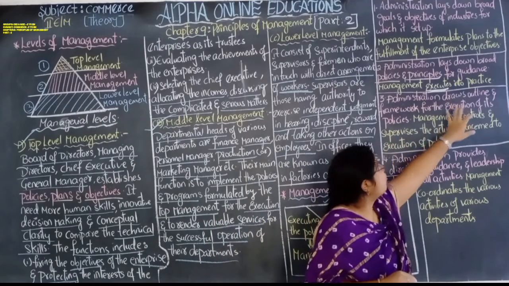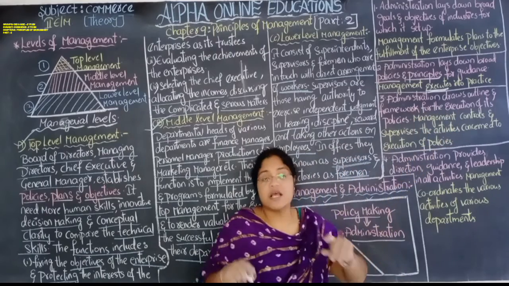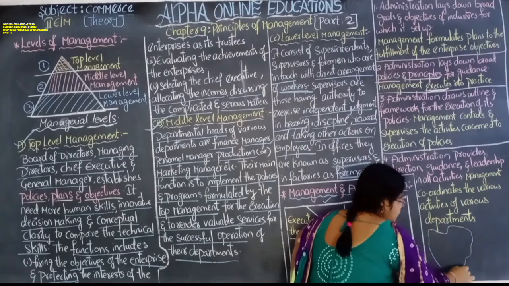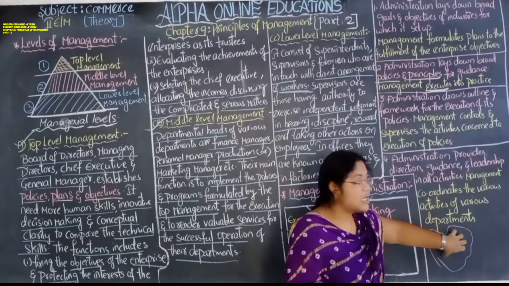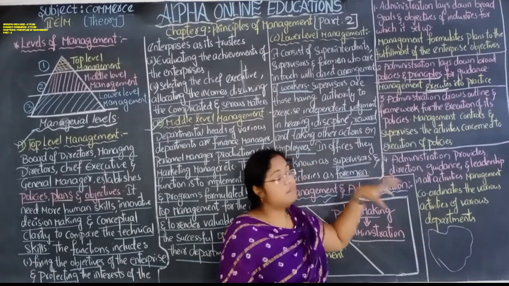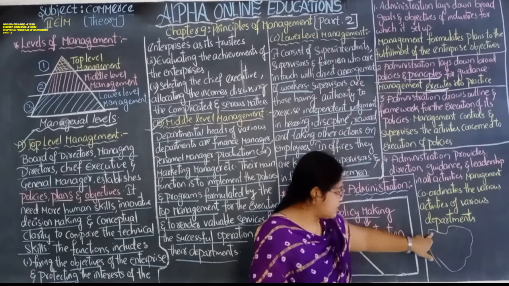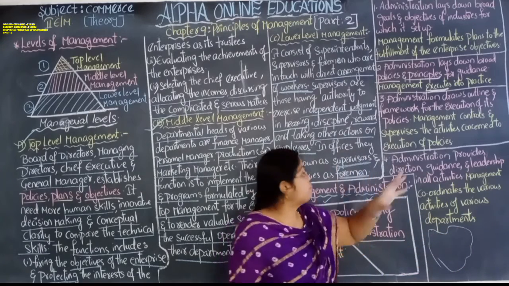Administration draws the outlines and framework for the execution of the policies. The administration will create just the outline or the framework of the policy, but whatever the inner content is, that is completely the concern of the management.